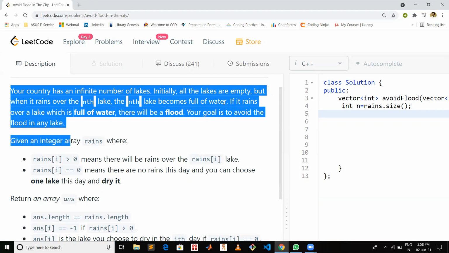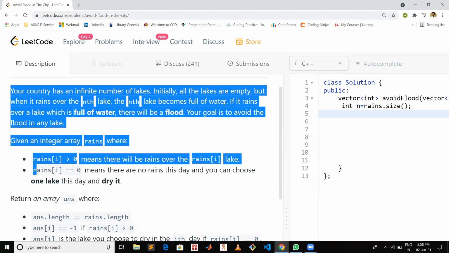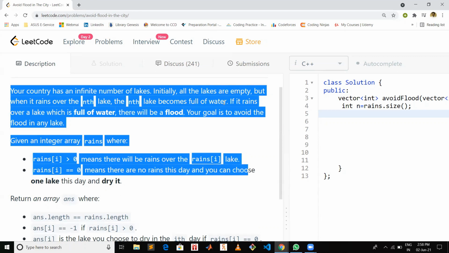Now, given an integer array rains, where rains[i] greater than 0 means there will be rain over the lake rains[i]. If rains[i] equals 0, it simply means that there is no rain this day and you can choose one lake this day and dry it.